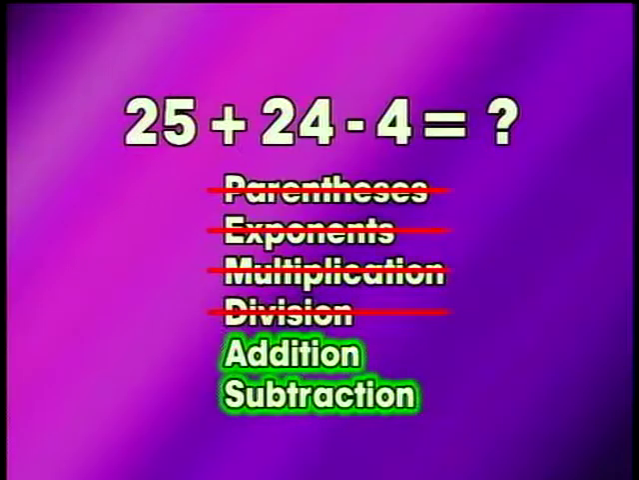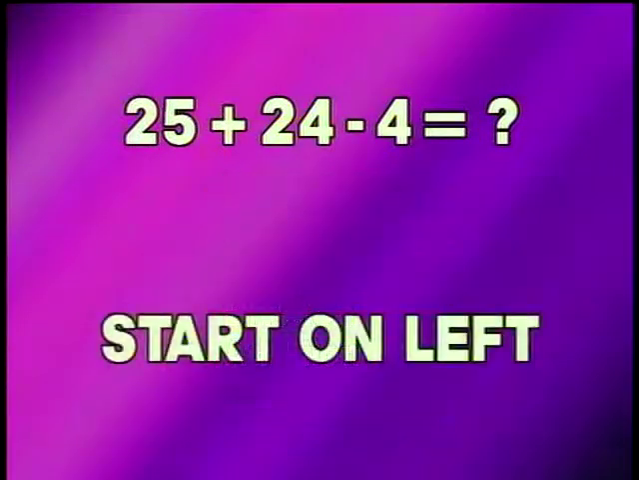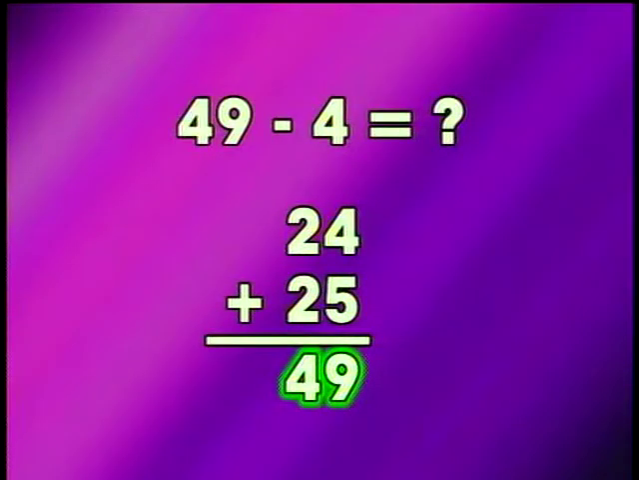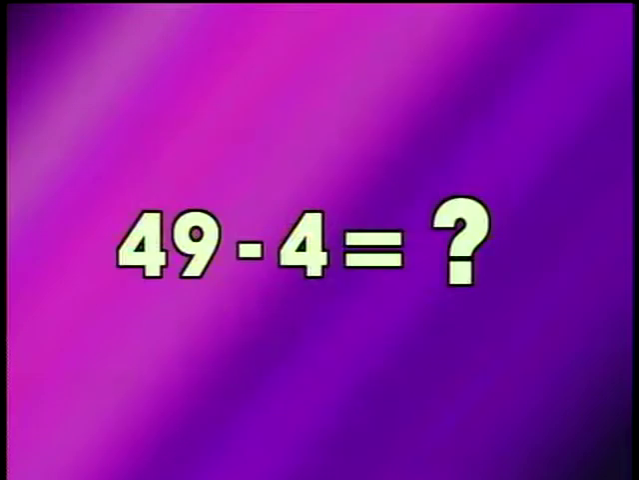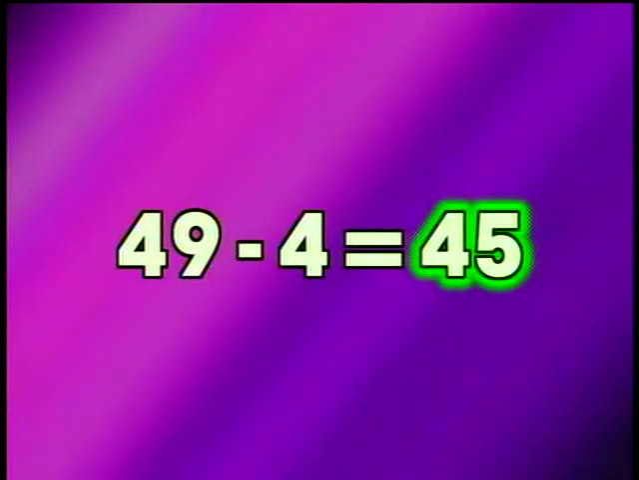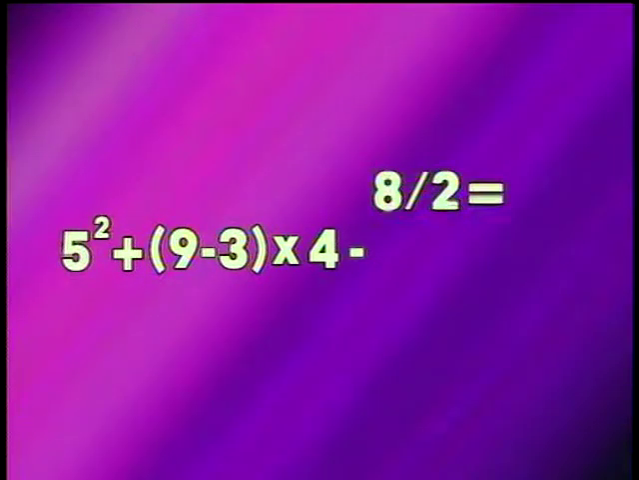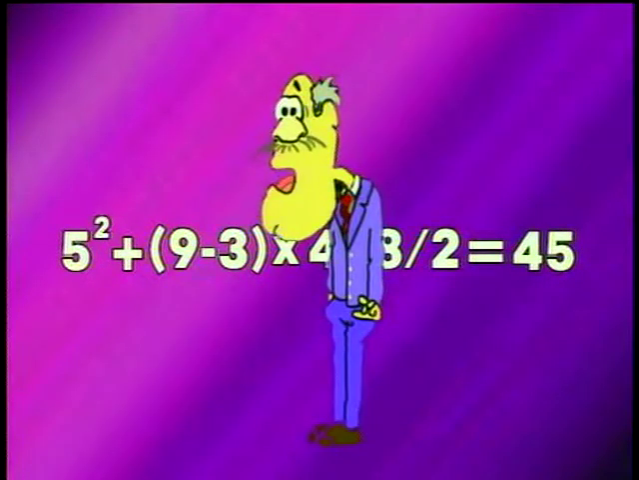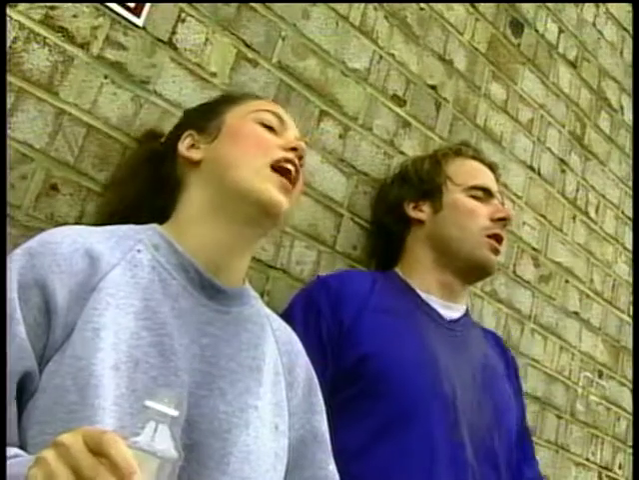Addition and subtraction operations are all that's left. Beginning on the left, we add 24 and 25 to equal 49. 49 replaces the addition operation, so all that remains is 49 minus 4, or 45. So, the answer to 5 to the second power plus 9 minus 3 times 4 minus 8 divided by 2 is 45. Okay? Everyone take a breather. That was a good operation, huh?